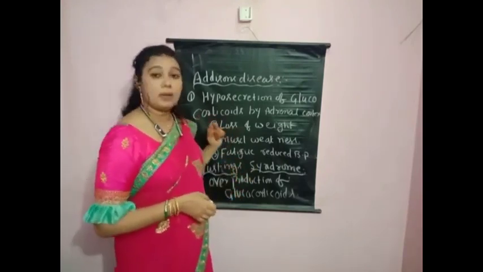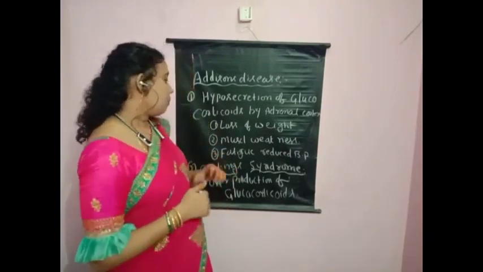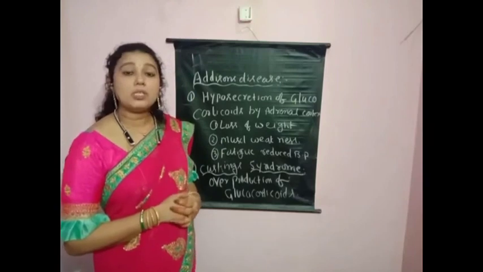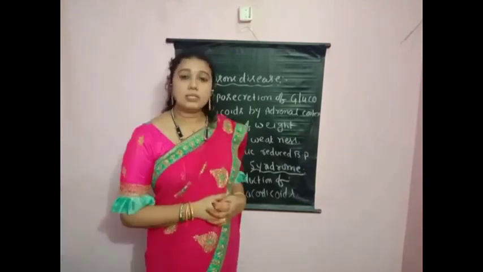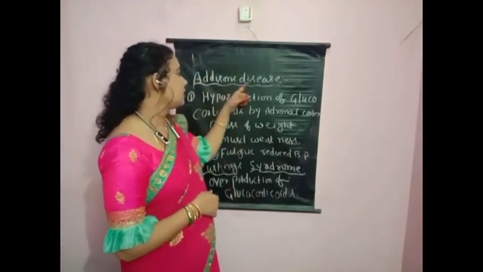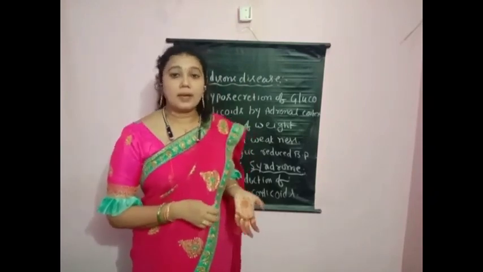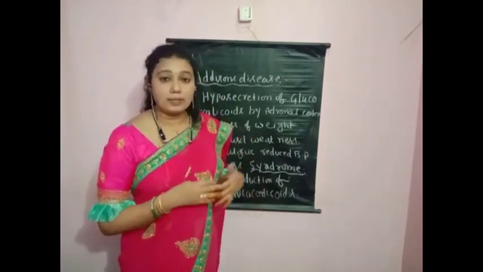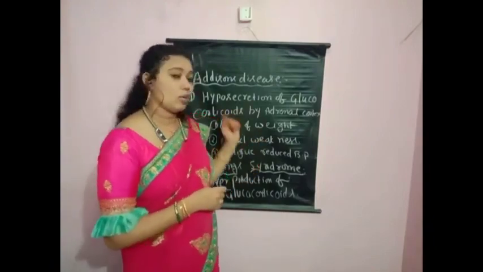The body weight will become less, with muscle weakness, fatigue in muscles and reduced blood pressure. These are the symptoms of Addison's disease, children. How do we get Addison's disease, children? By the deficiency of glucocorticoids.